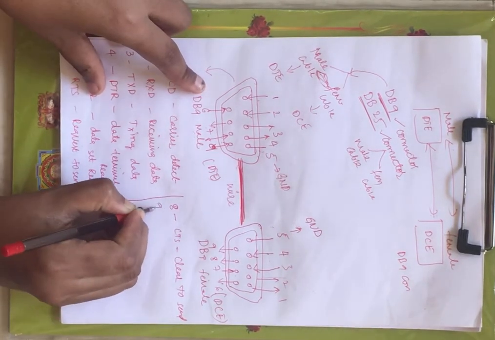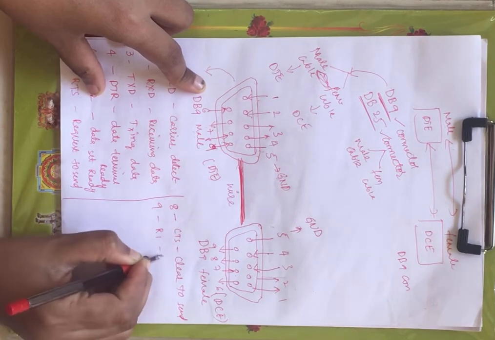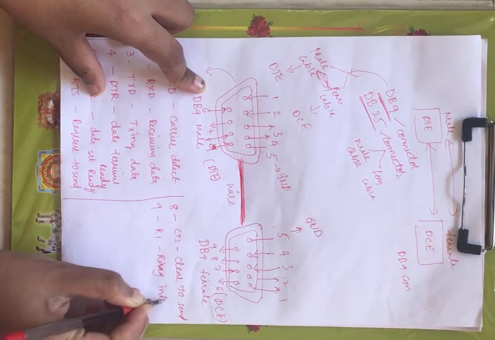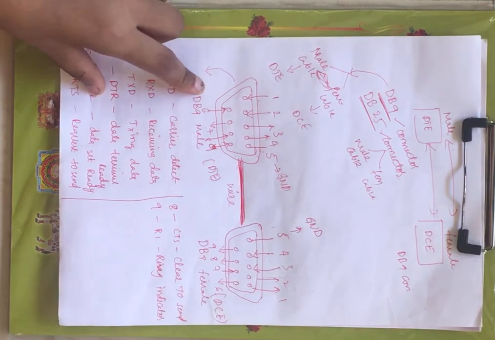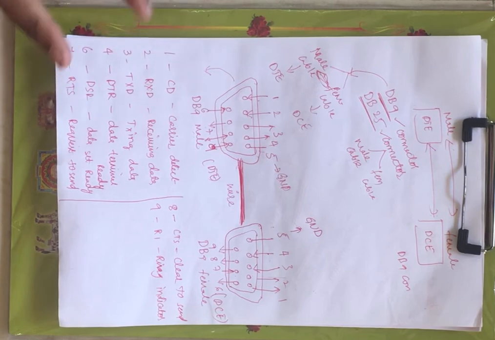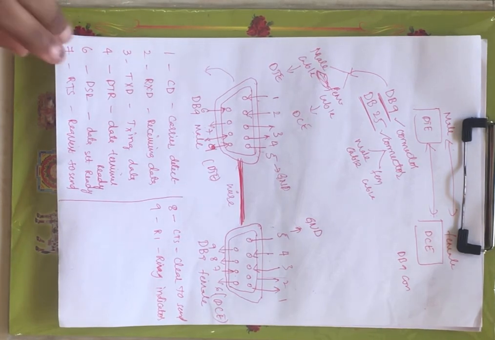Now coming to 9th pin, you have RI, ring indicator. When a voice or any ring is indicated on this particular male cable, that means any sound. Ring means you can take an example of a telephone ring, right?